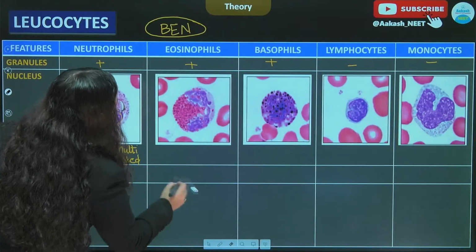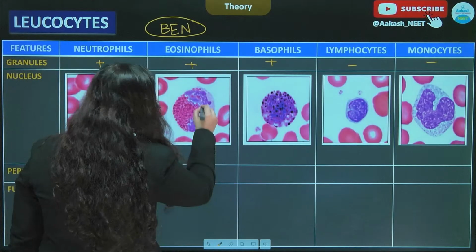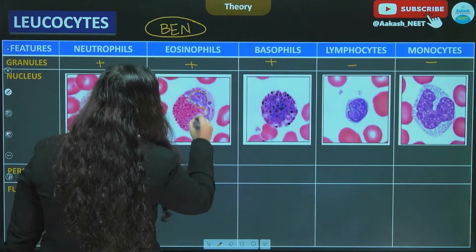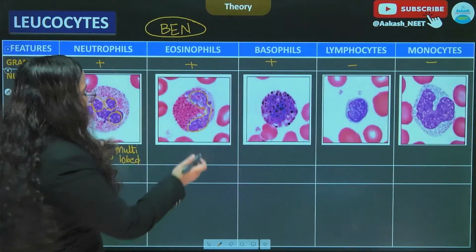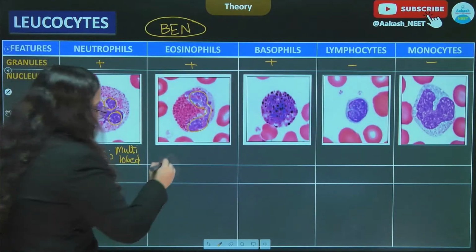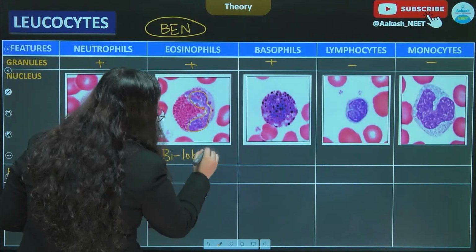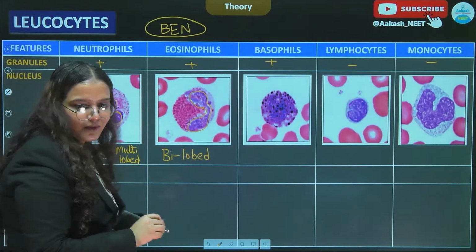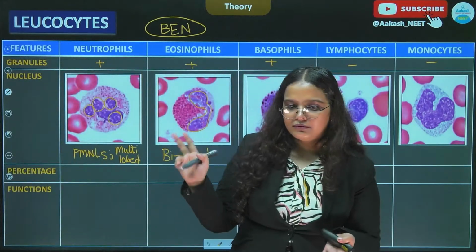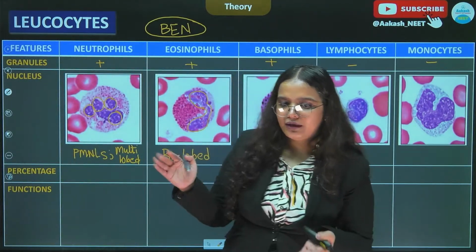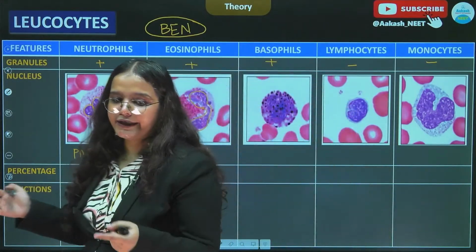All right, coming to eosinophils, we can see that eosinophils have a bilobed nucleus. It's just like a headphone that you see. Even in the diagram you can see it's like a headphone. So it has a bilobed nucleus. Also, yes, Mubarak Ansari and Sai Teja, we cannot call it multinucleated, we can call it multilobed. So Mubarak Ansari, you are right, it is multilobed. Okay.